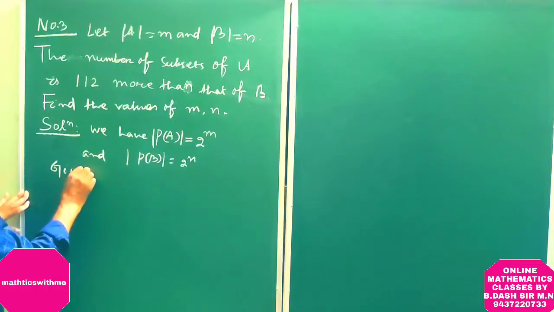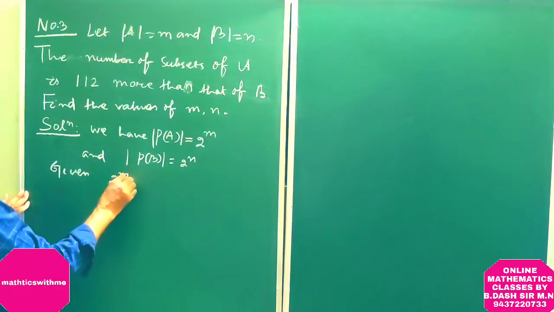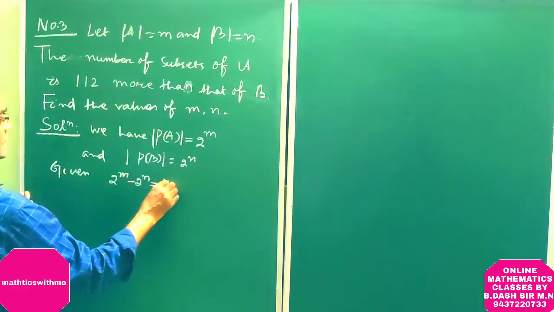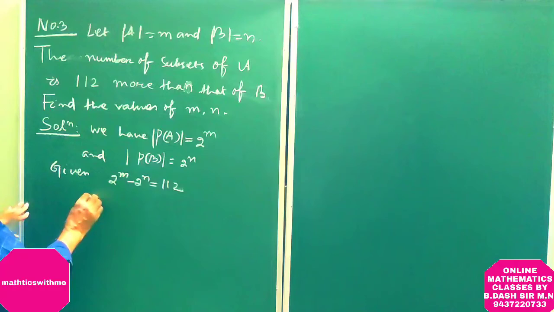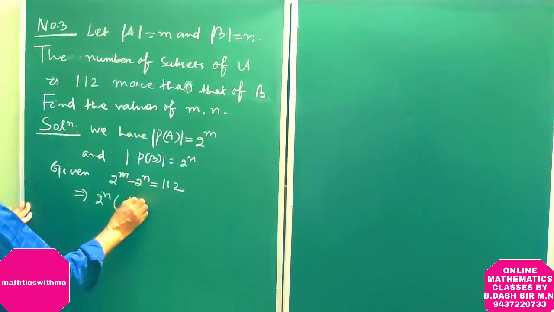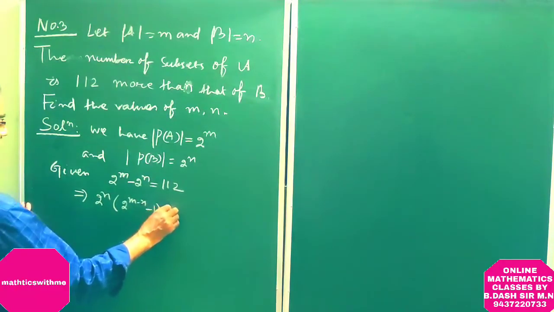Given 2 to the power m minus 2 to the power n is equal to 112. Taking 2 to the power n common, 2 to the power n into (2 to the power m minus n minus 1).